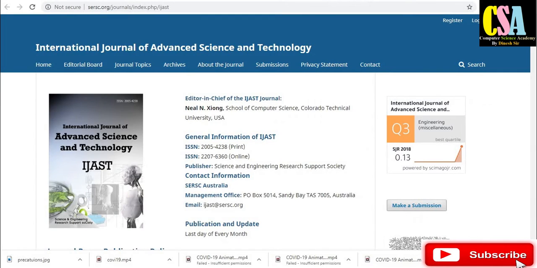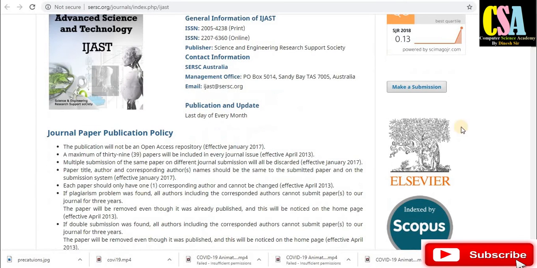Next one is the International Journal of Advanced Science and Technology. This comes under SJR and is a Scopus indexed journal, and this is an Elsevier journal. The publication is updated every month. Here is the ISSN number, print and online.